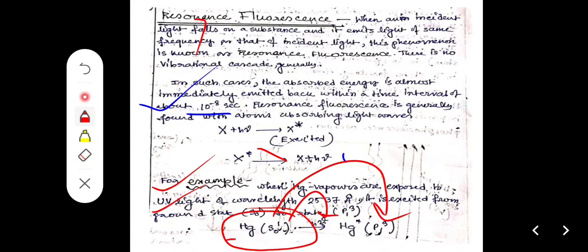So Hg ground state is converted into the excited state by absorbing h nu.